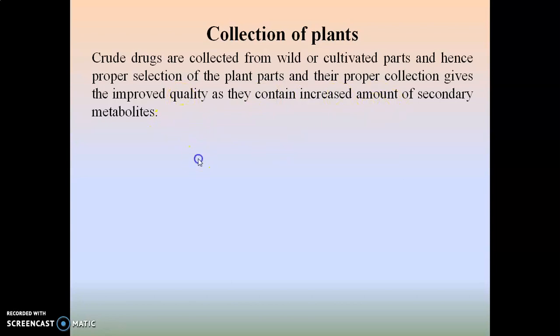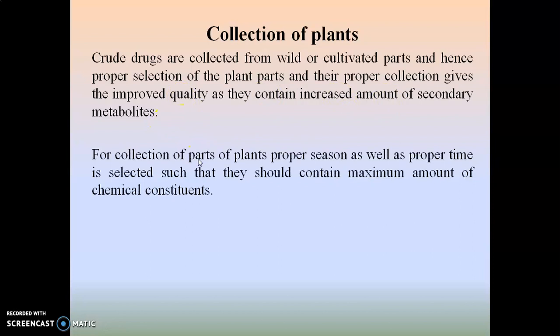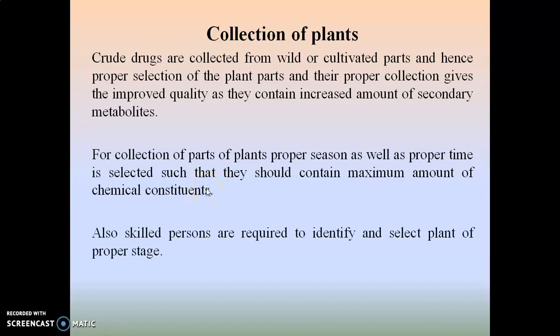For collection of parts of a plant, the proper season as well as proper time is selected such that they contain the maximum amount of chemical constituents. On that basis the collection is generally carried out.